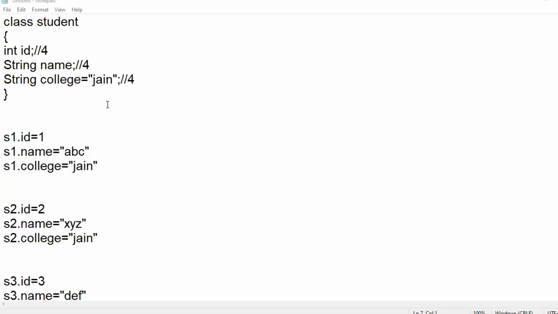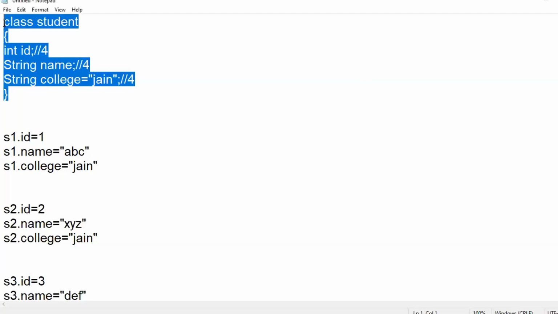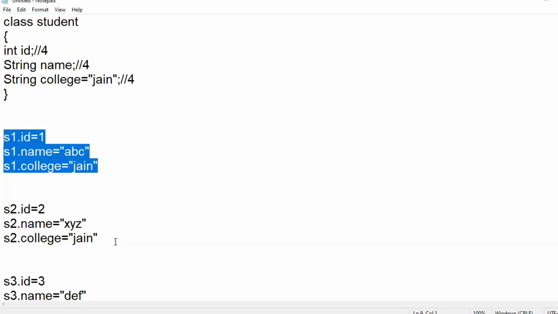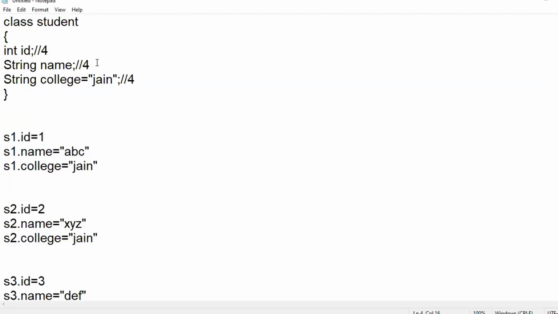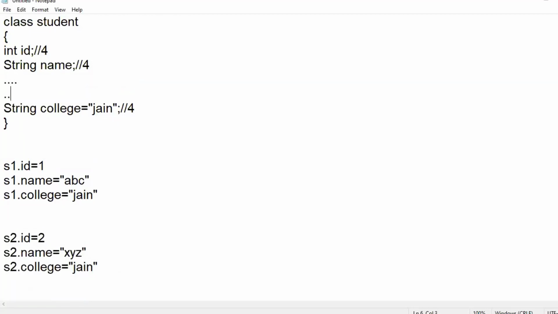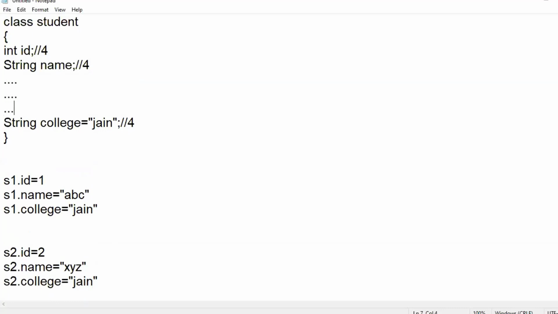Now, if you go with this approach, each and every object will require 12 bytes, right? Don't just assume you will have 3 instance variables in the class. You might have n number of instance variables in a class.